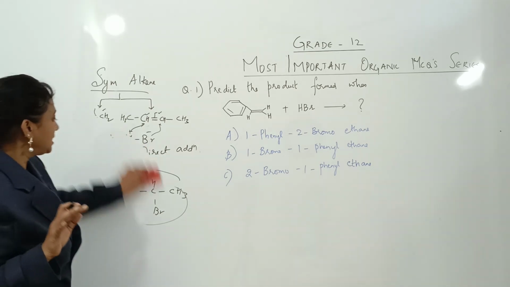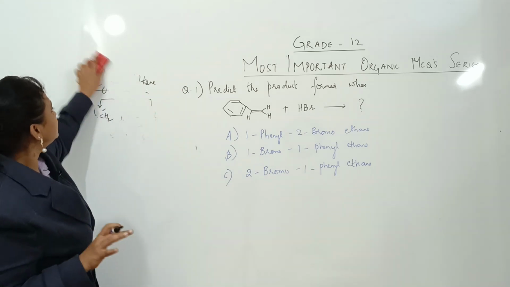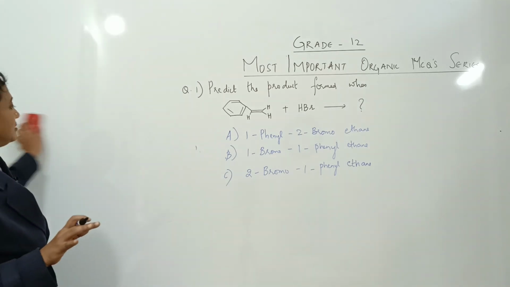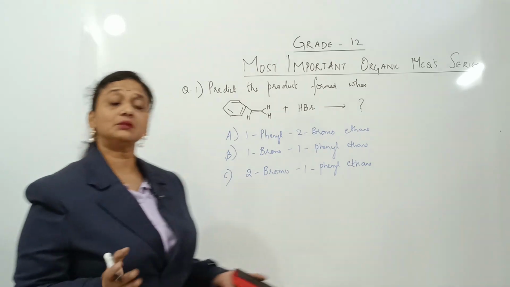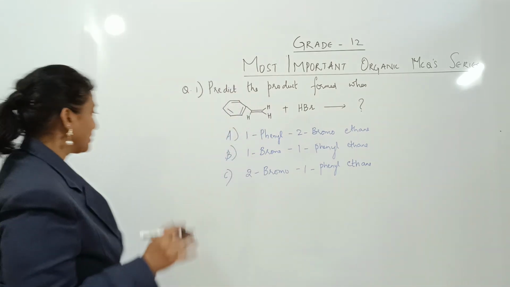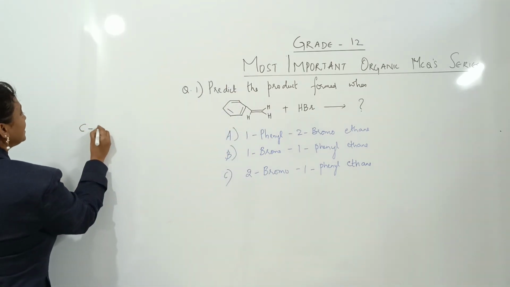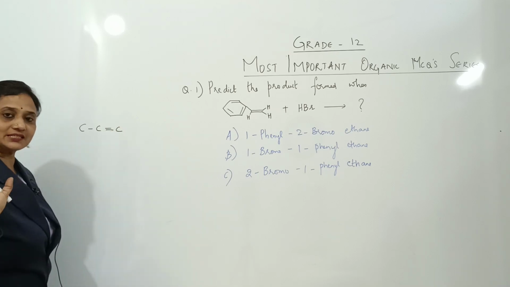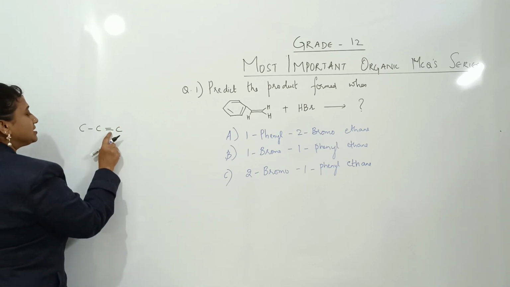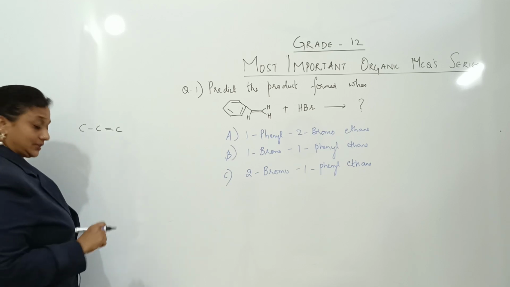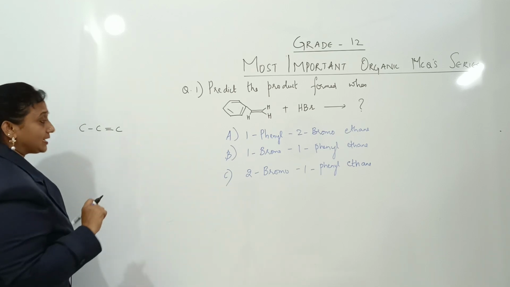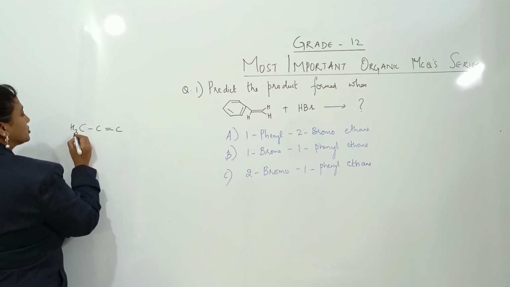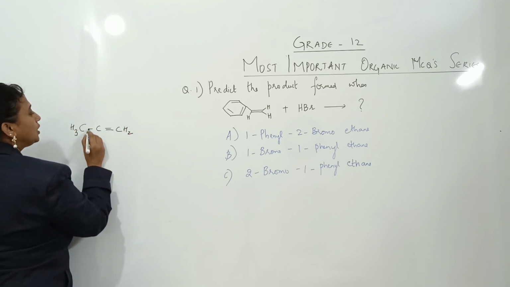Now the concept is unsymmetrical compound. Unsymmetrical means, let us take, where around the double bond the number of carbon atoms is not similar. So I'm taking an unsymmetrical alkene. Did I take it right? Yes, because on this side of the double bond 2 carbon atoms are there, and on this side of the double bond 1 carbon atom is there. Let me fill the hydrogens.